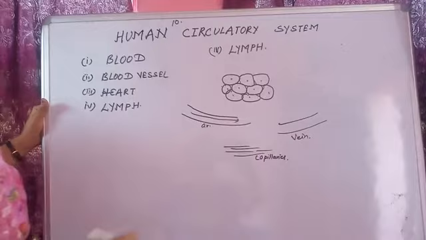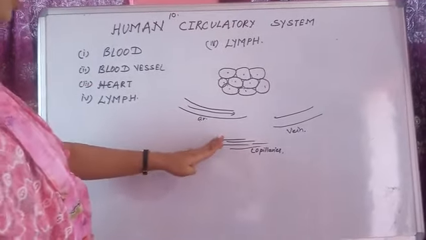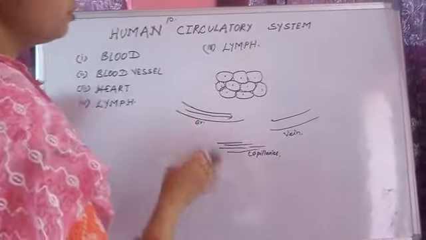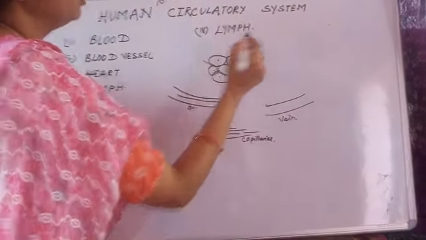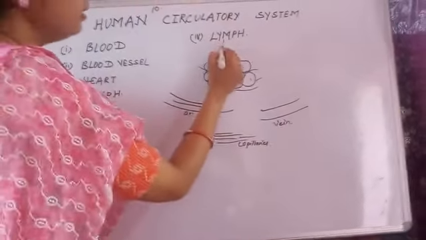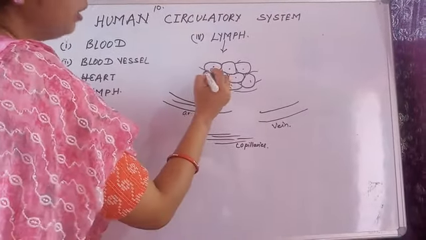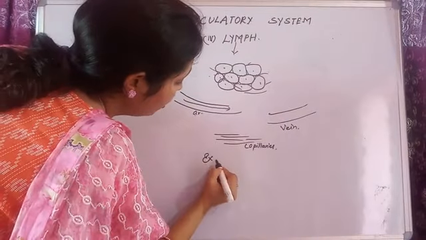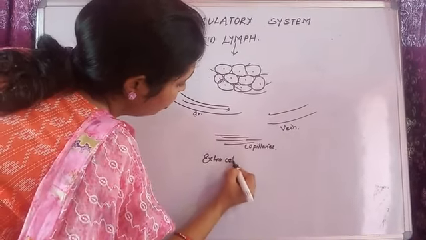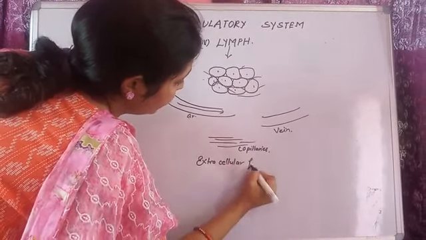So these fine capillaries also cannot move through the cell. Then this lymph works. How does this lymph work? This lymph is an extracellular fluid.